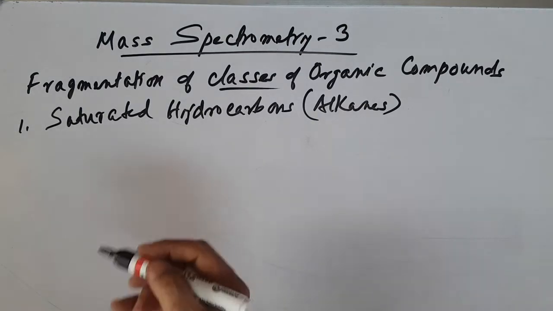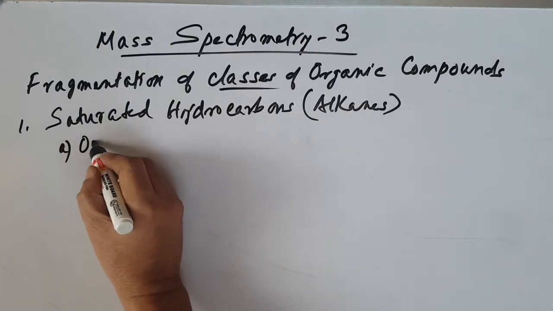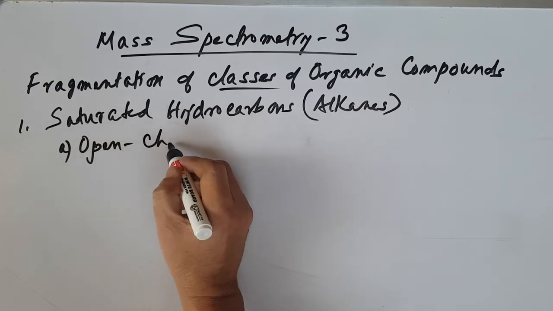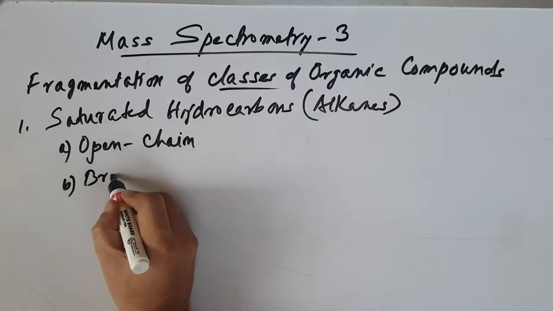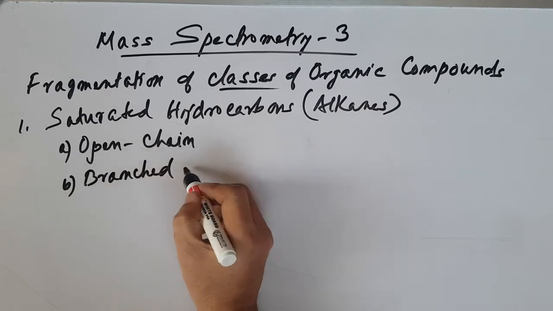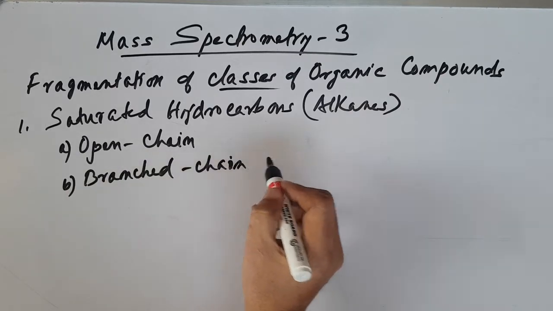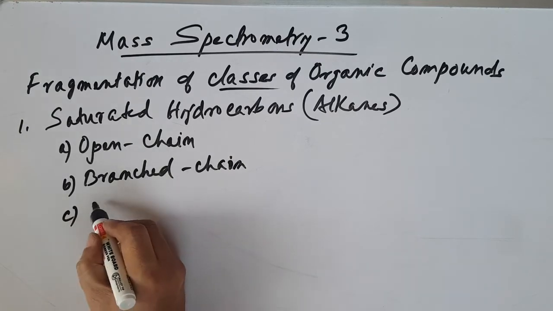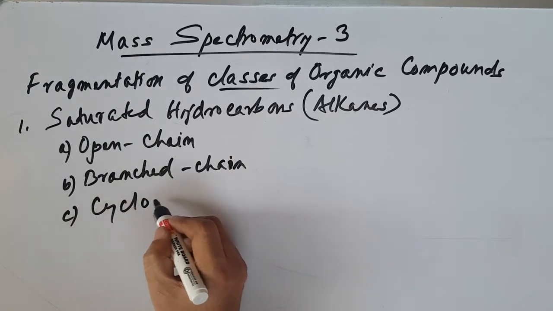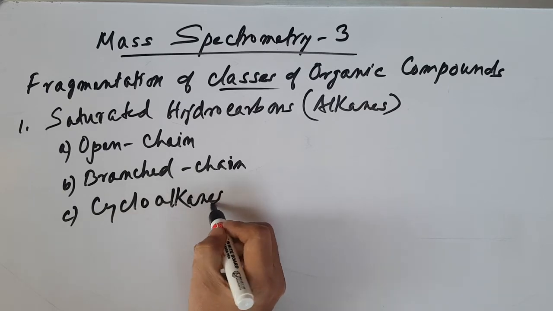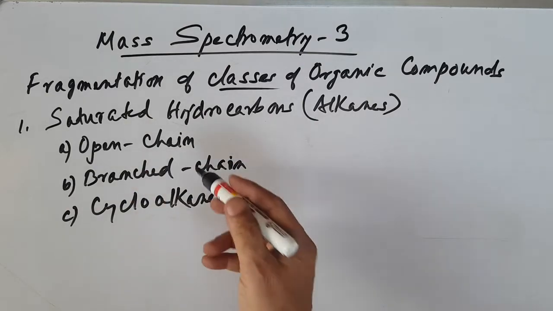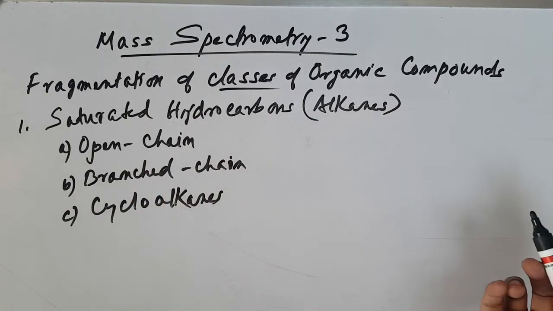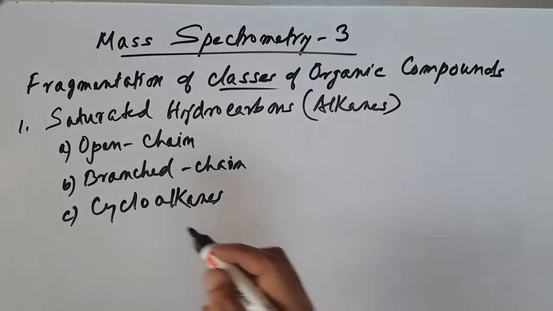So here we can discuss in three ways. First one is open chain hydrocarbons, saturated hydrocarbons. Second one is branched chain hydrocarbons, and third one is cycloalkanes, cyclic compounds. So we can discuss in this the first one, saturated hydrocarbons. We can discuss three types: open chain hydrocarbons, branched chain hydrocarbons, and cycloalkanes. So let's study one by one.